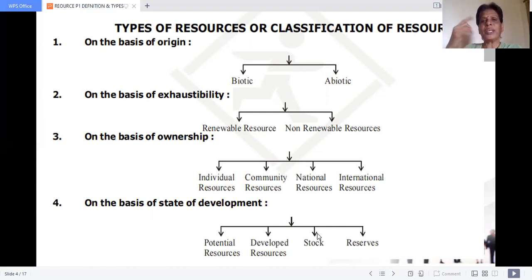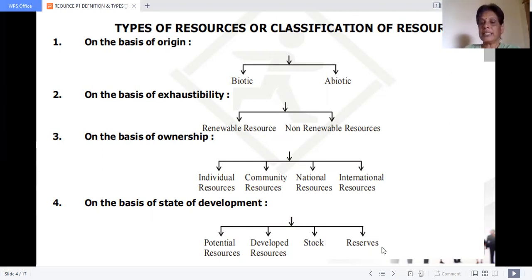So among you, any one of you may invent the technology to extract uranium, my dears. All the best wishes to find and invent that technology. Okay. Till you find the technology to extract uranium under the Himalayas, it is called a stock. I mean, we know very well that uranium is available under the Himalayas, but we do not know the technology to extract it. So this is called stock.